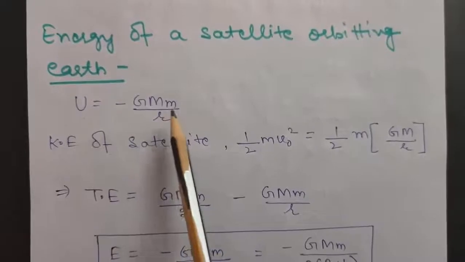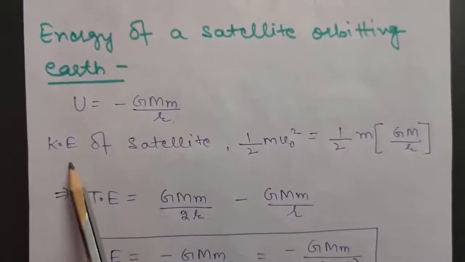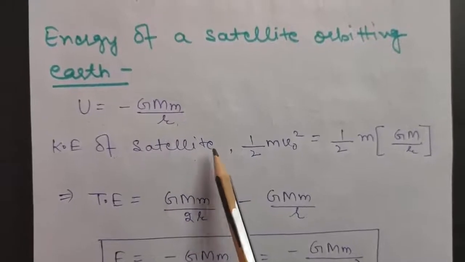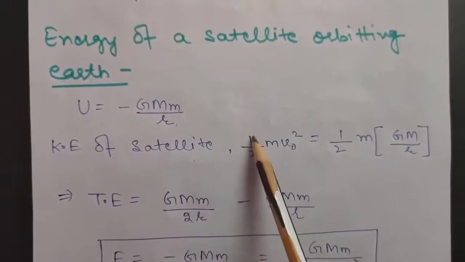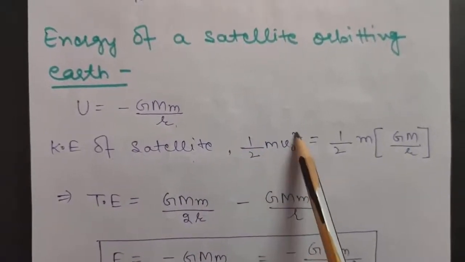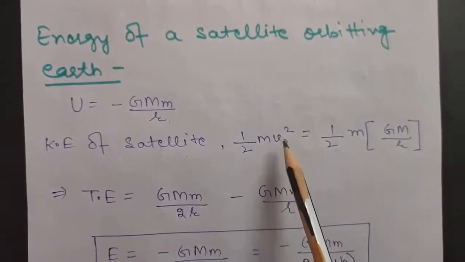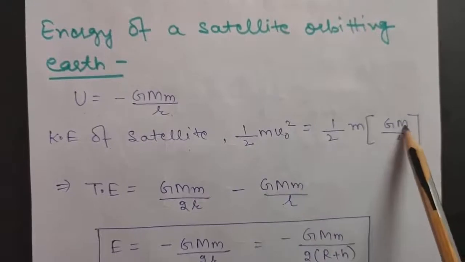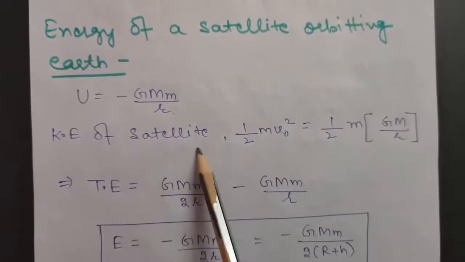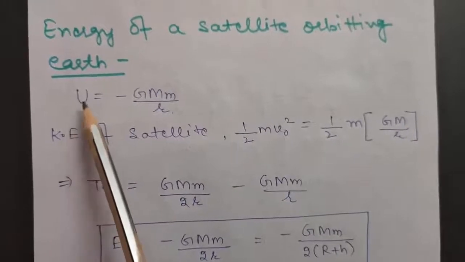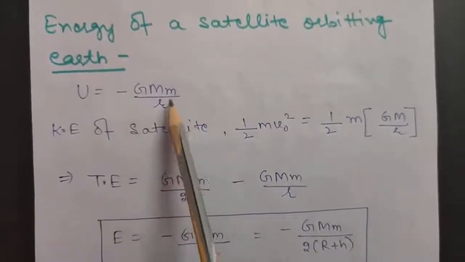Now calculate the kinetic energy of the satellite using the formula half m v naught square. As you know, v naught is given by under root GM by r, so v naught square will be GM by r. So the kinetic energy of the satellite is half m GM by r, and the potential energy of the satellite will be minus GMm by r.